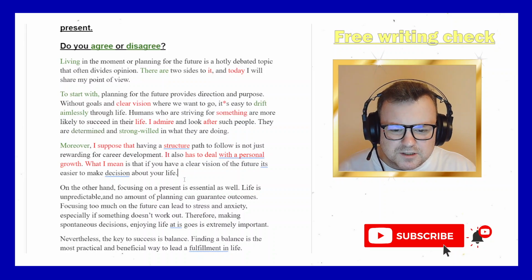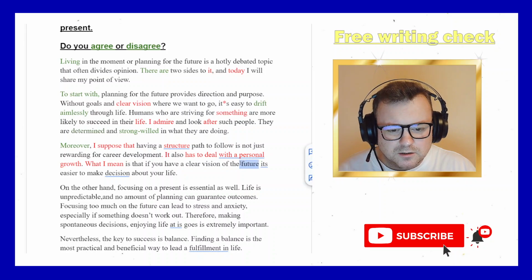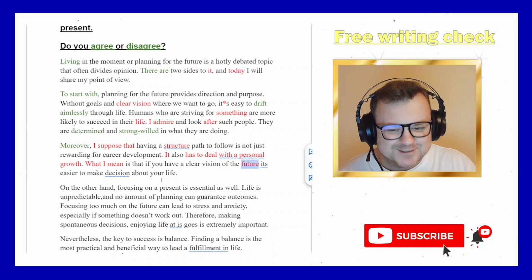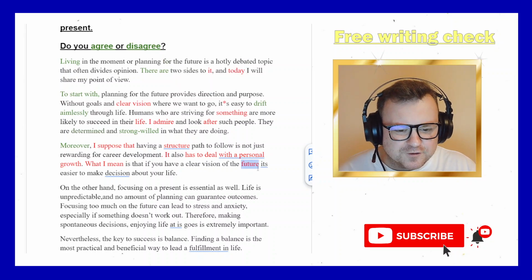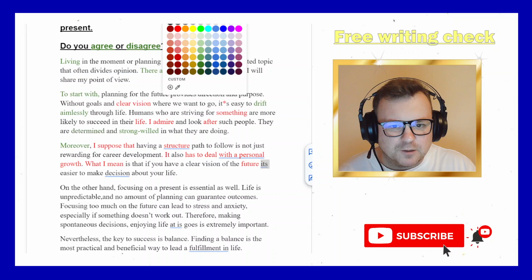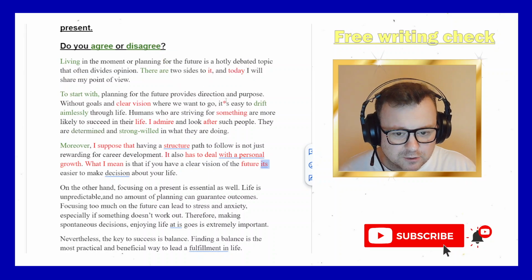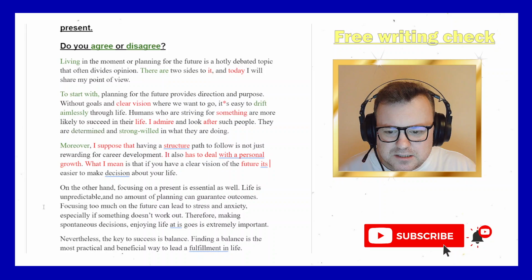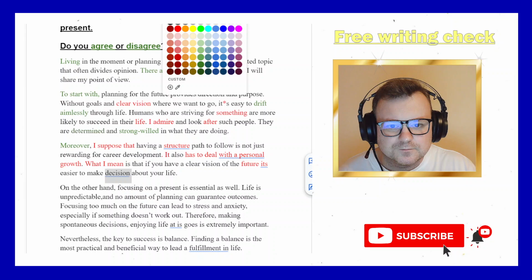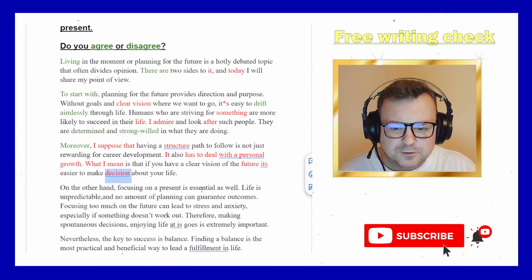What I mean is that if you have a clear vision of the future, comma should be here. So learning about punctuation in conditionals, good. If you have a clear vision of the future, comma, it's easier. So we should have apostrophe, it apostrophe s here, like you had here. It's easier to make decisions. We want the plural form. It's easier to make decisions about your life.